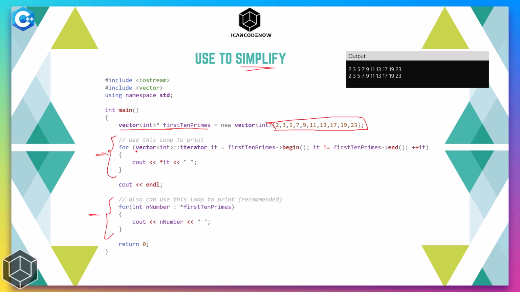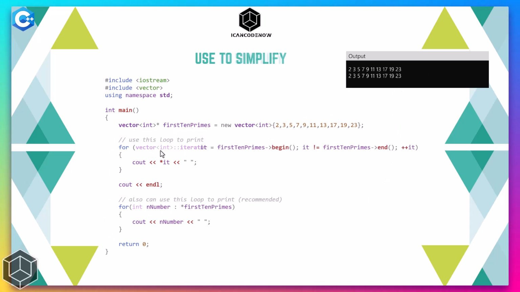But as you can see, we are trying to declare this using this syntax. We are trying to declare an iterator which iterates over this list. And in this for each loop, we are using this int n to get all these numbers one by one and printing those numbers, as you can see in this output. Both the loops are printing the same thing, but we can simplify this by using the auto keyword.